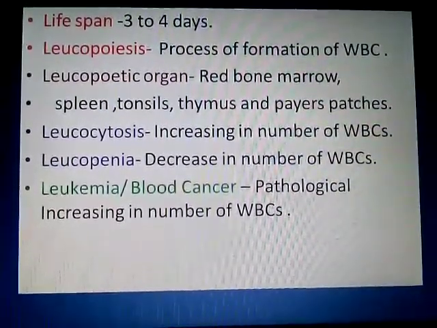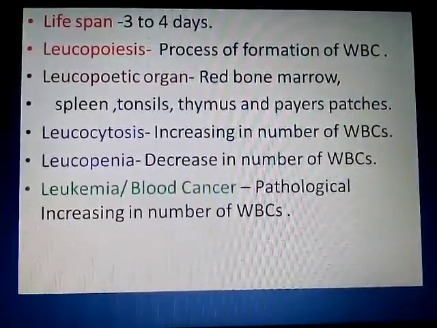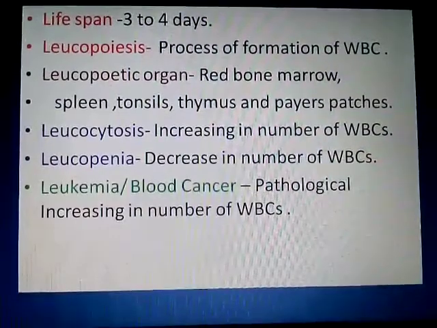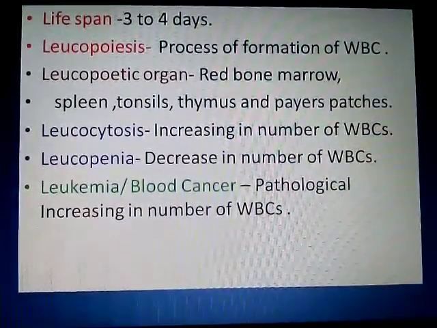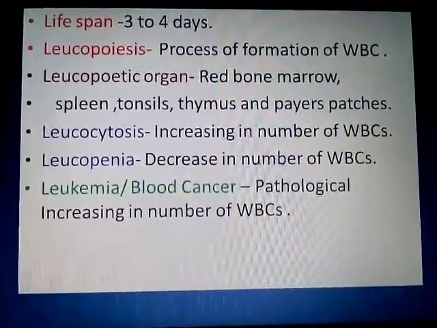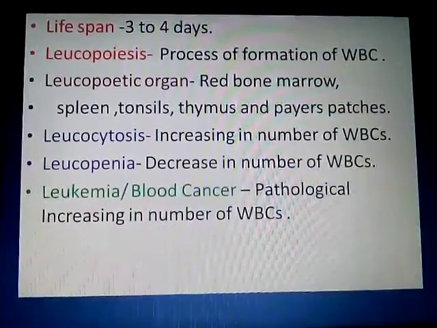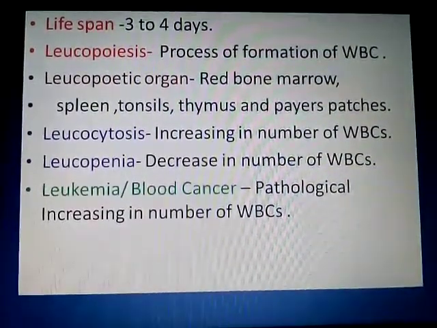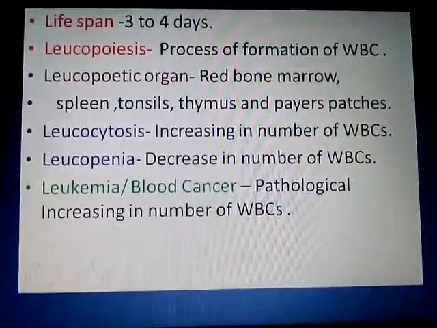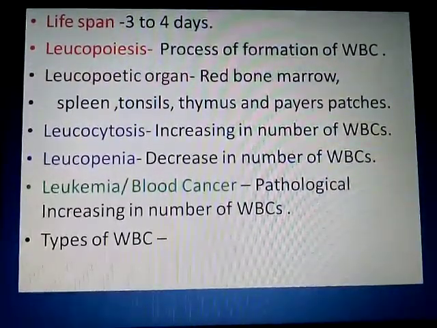In leukemia, the number of WBC increases, and this increase is not under control. That means an uncontrolled increase in the number of WBC is called leukemia or blood cancer.